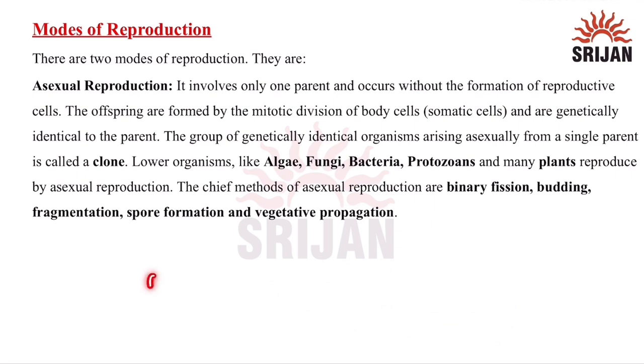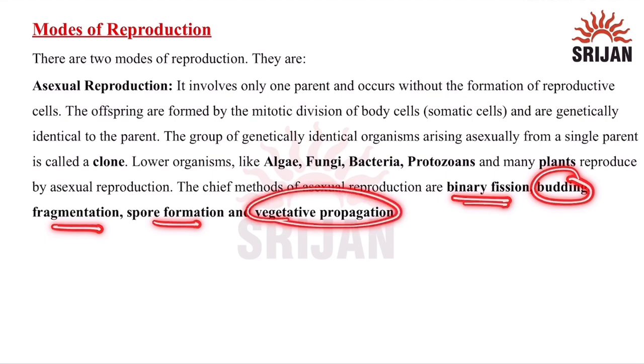Now, when a cell divides, it divides into two identical cells. Again, it divides into two identical cells, and so on. This kind of division is happening in asexual reproduction. They are genetically identical to the parent. The group of genetically identical organisms arising asexually from a single parent is called a clone. Lower organisms like algae, fungi, bacteria, protozoans, and many plants reproduce by asexual reproduction. The methods are binary fission, budding, fragmentation, spore formation, and vegetative propagation.